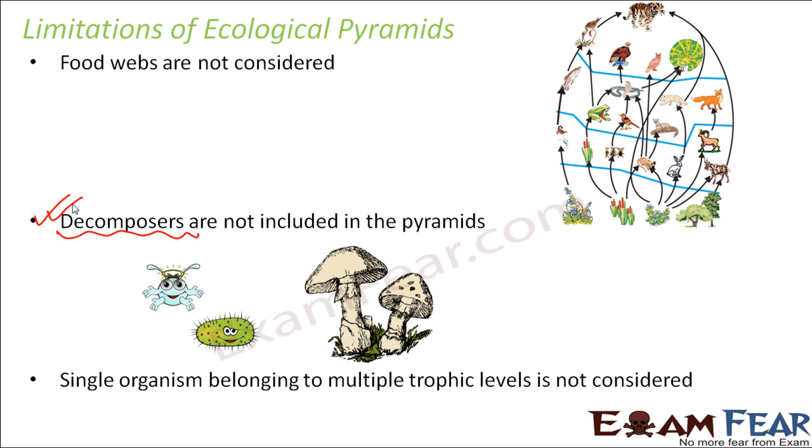Single organism belonging to multiple trophic levels is not considered, like what I told you in the previous slide. For example, one bird can occupy the second trophic level. It can also occupy the third trophic level in the same ecosystem. But that is not incorporated in ecological pyramid. As per ecological pyramid, it can only explain the concept of a simple food chain. That's all it can do. So these are some of the important limitations.